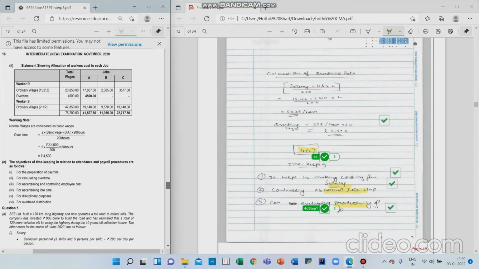Now again, there was also a 4 mark theory question, and I have got 3 marks. I wrote 3 lines here. And if you see the ICAI suggested answer, it helps in making costing for salary. There is no such thing, or maybe employee cost, they have understood that. Abnormal idle time, yes, there was idle time, so they have given mark for that. For evaluating productivity, there is nothing called productivity. So you can see that most of these 3 points I have written just out of my intuition.